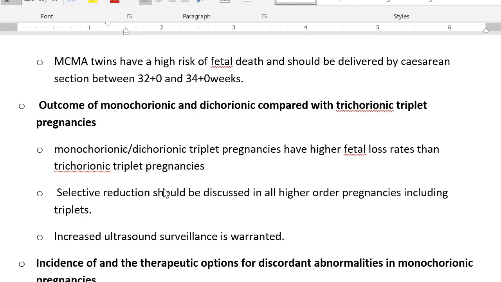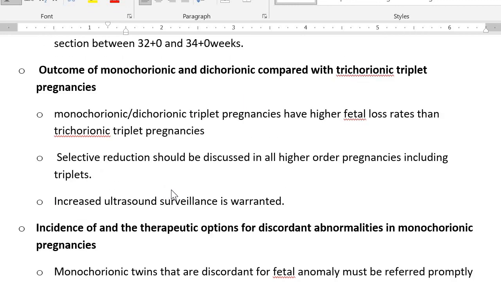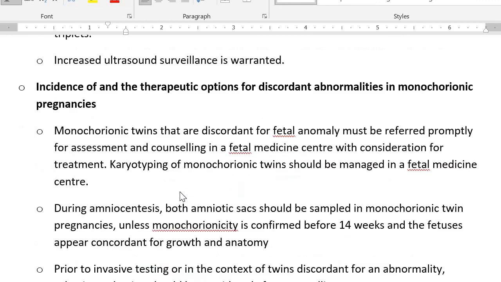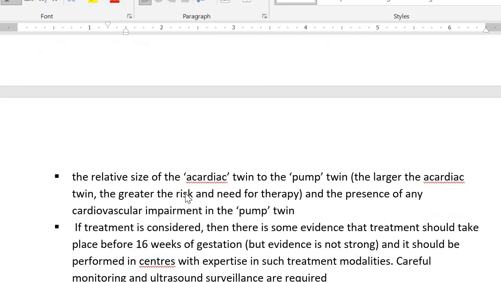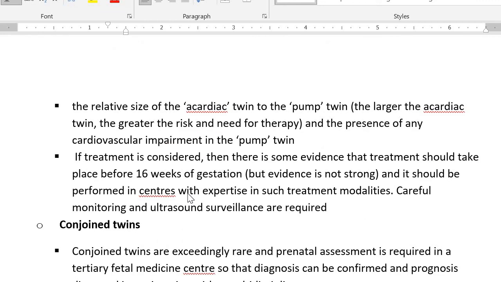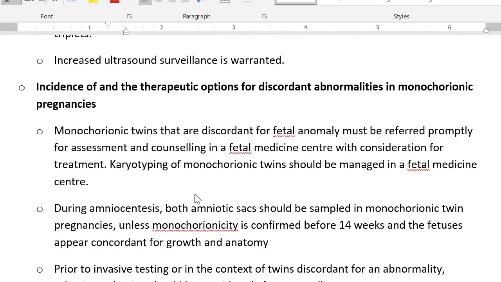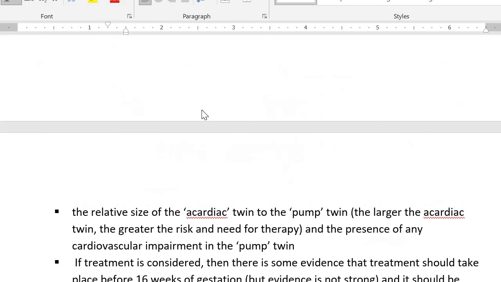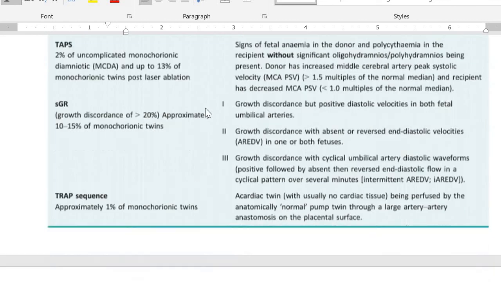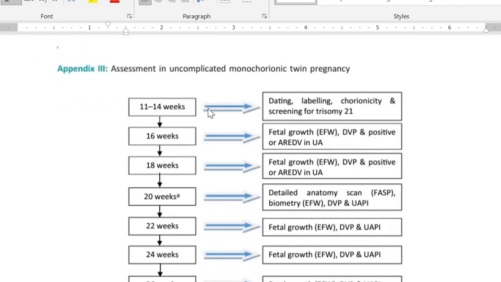monochorionic diamniotic pregnancy, you are going to discuss with them what complications can occur. In all of these twins you are going to discuss the mode of delivery at 36 weeks. Monochorionic diamniotic you are going to deliver at 37 weeks, and if there are dichorionic diamniotic, you can deliver them at 38 weeks. So these are important for you. The rest of the things are not important.